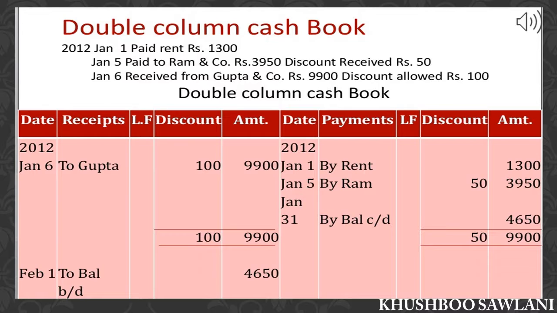Thus after totaling or balancing, the remaining balance from the debit side and credit side comes to 4650 on credit side, and it will be carried forward on next month, that is February 1st, to balance brought forward rupees 4650. Also discount 50 will be carried forward.